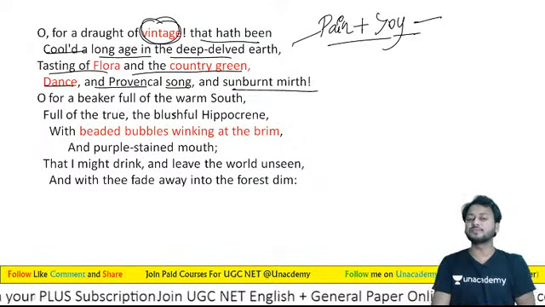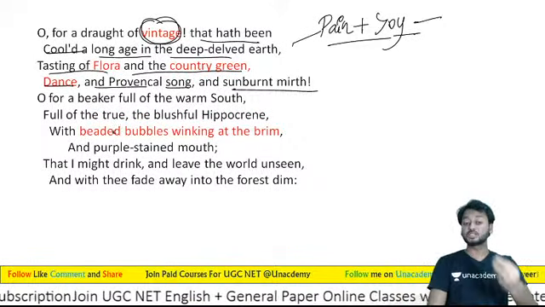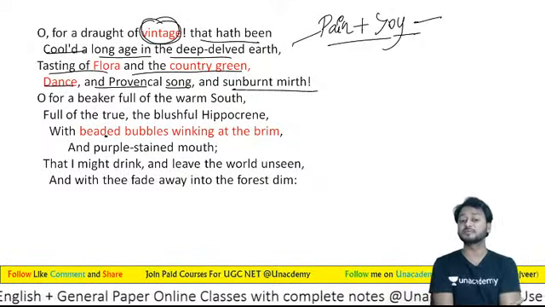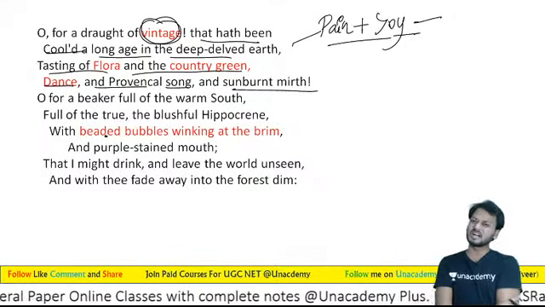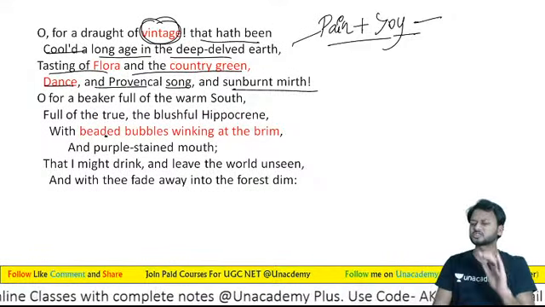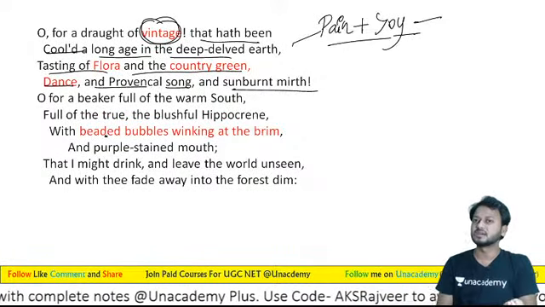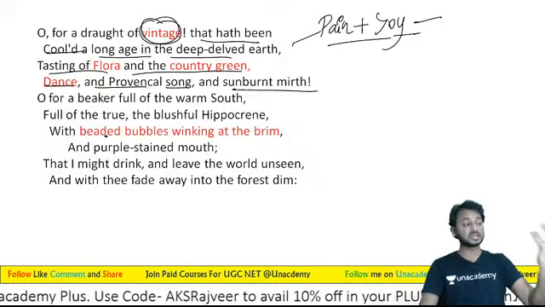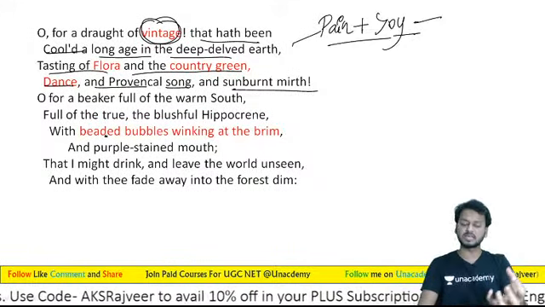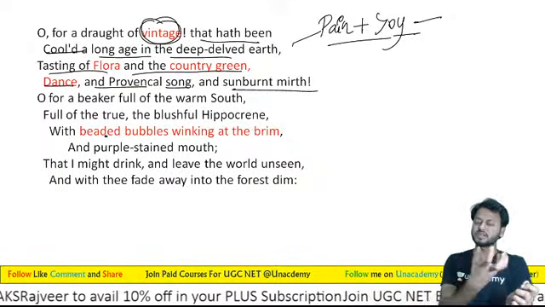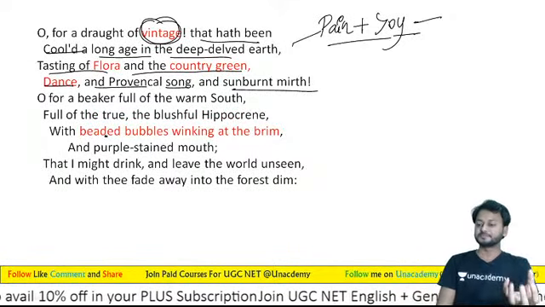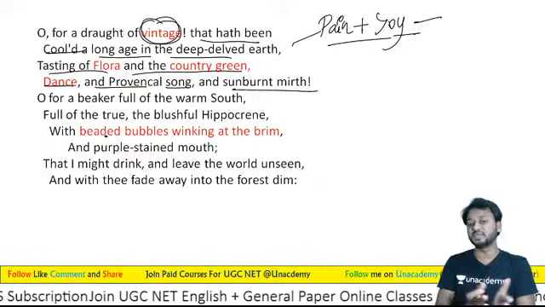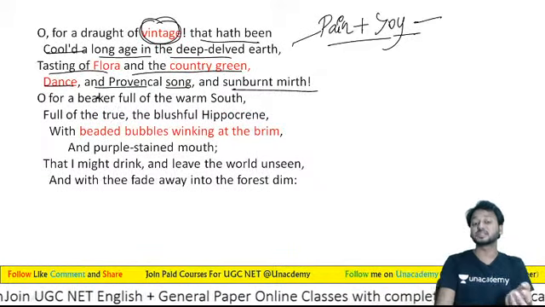Oh, for a beaker full of the warm south, full of the true and blissful Hippocrene, with beaded bubbles winking at the brim. काश एक बीकर मिल जाता, काश एक beaker मिल जाता. If I got a single beaker, and on that beaker, learners, it's a kind of, you can say कि जैसे जो wine रखने के जो different type के जो भी glasses and all होती हैं, so that is like, yes learners, beaker.